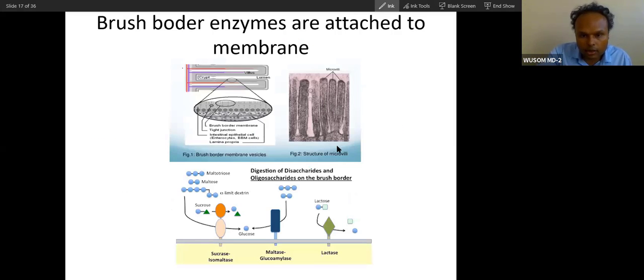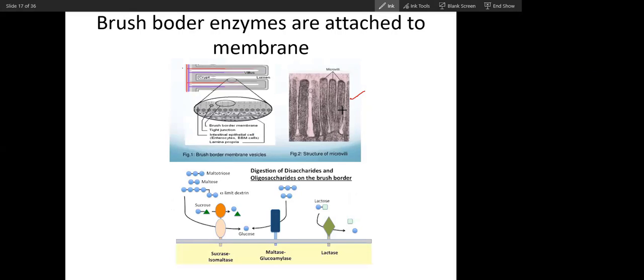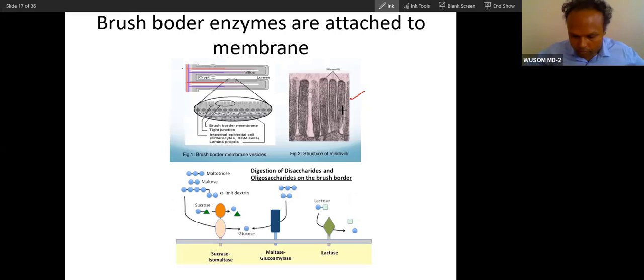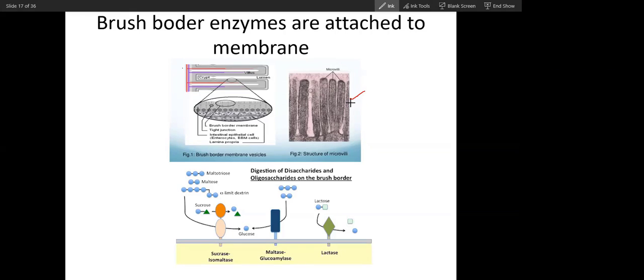I'll tell you. So you can see this picture. Can you see this brush border? Have you been taught microanatomy of the intestine, histology? So you must have been taught this, haven't you? This brush border. Microvilli. You know this intestine.